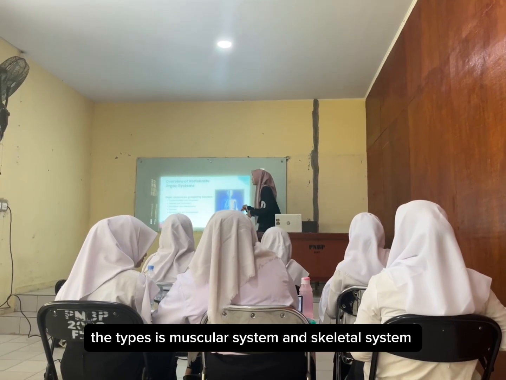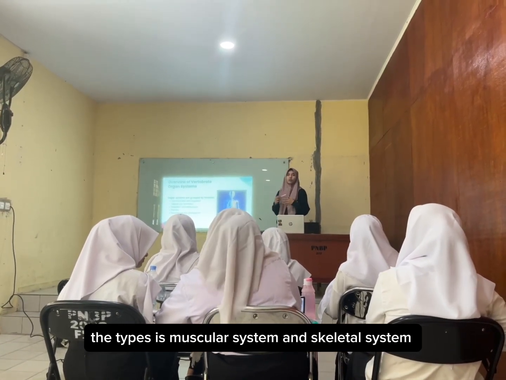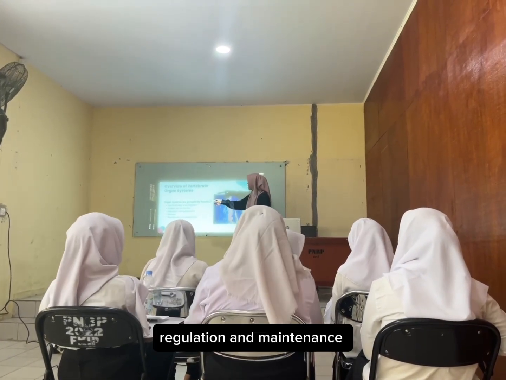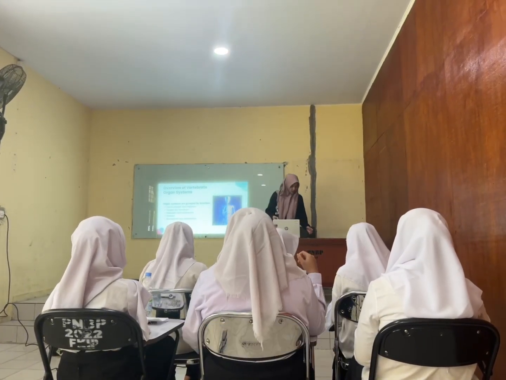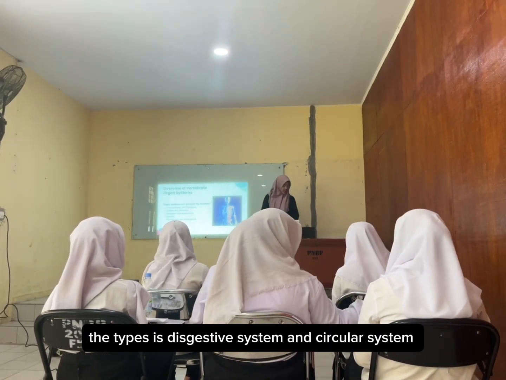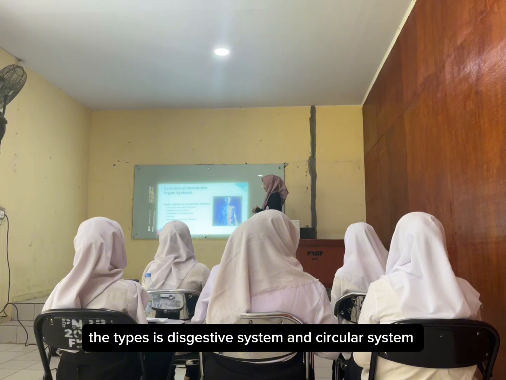Support and movement: the types are the muscular system and skeletal system. Next is regulation and maintenance. The types are the nervous system and circulatory system.